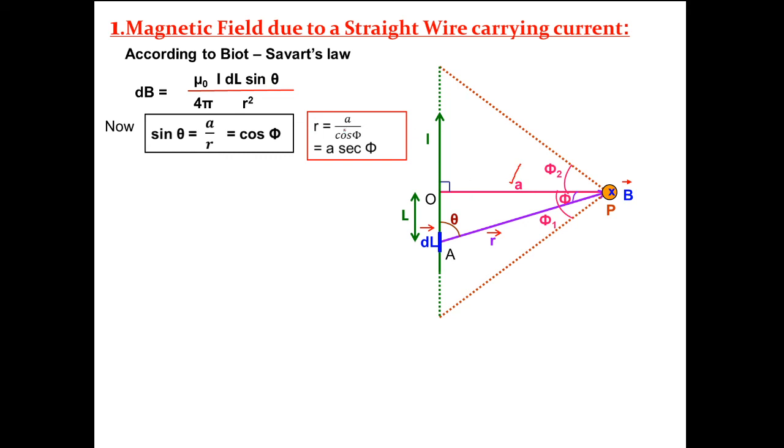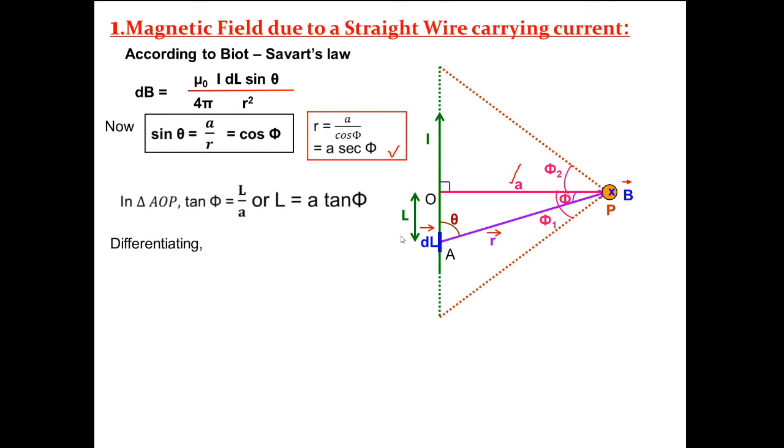So r equal to a by cos phi, that is a sec phi. Our purpose is to express all the terms involved in this formula in terms of quantities present at point P.